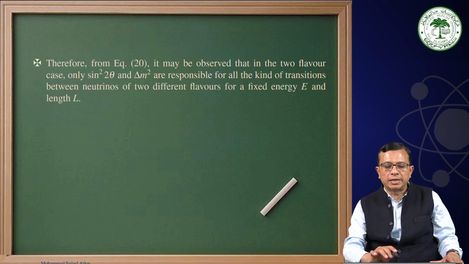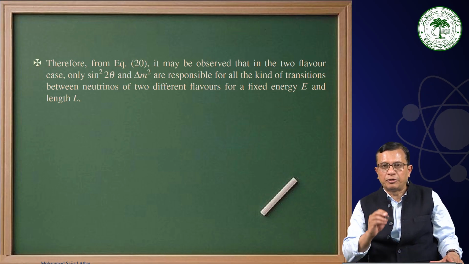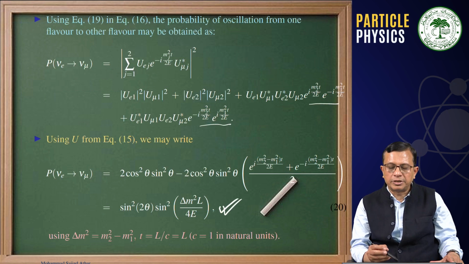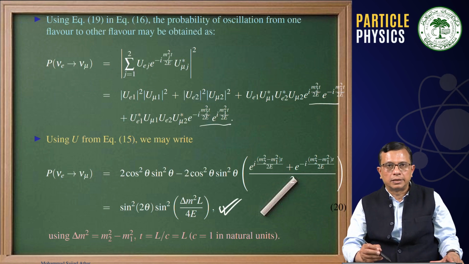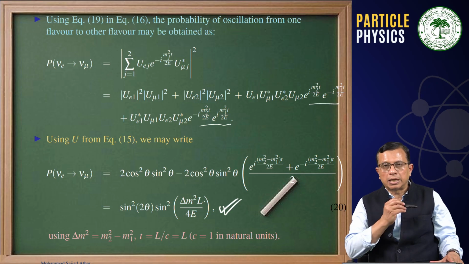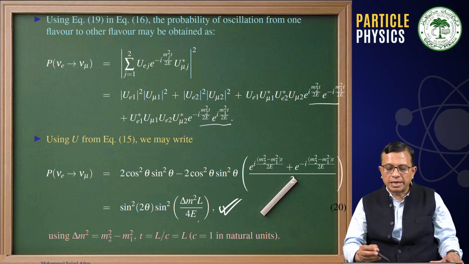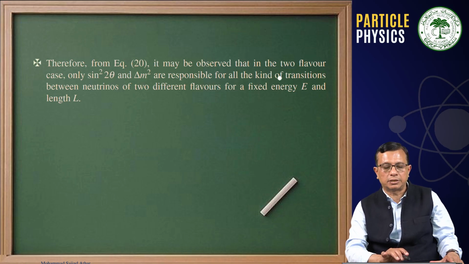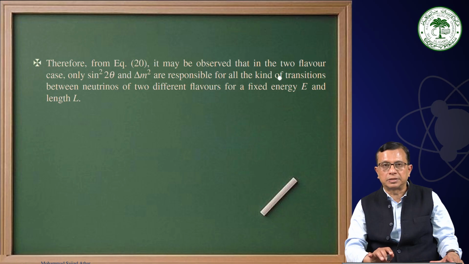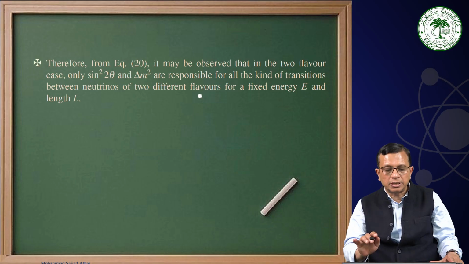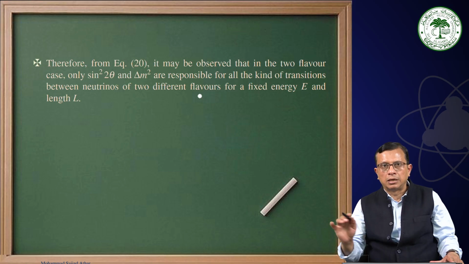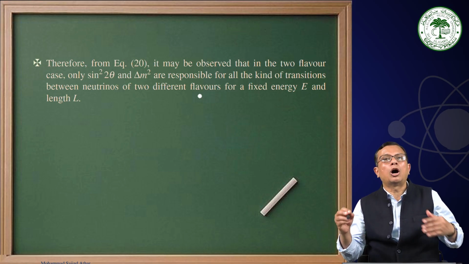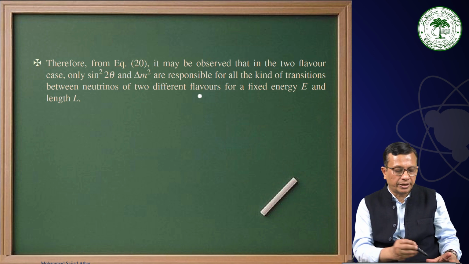If you look at equation number 20, it is given in terms of the mixing angle, the difference in the mass eigenstate squares, the length which the neutrino has traveled, and the energy of the neutrino. It may be observed that in the two flavor case, only sine squared 2 theta and delta m square are responsible for all the transitions between neutrinos of two different flavors, for a fixed neutrino energy and for a fixed length. Length means how long the neutrinos are traveling.